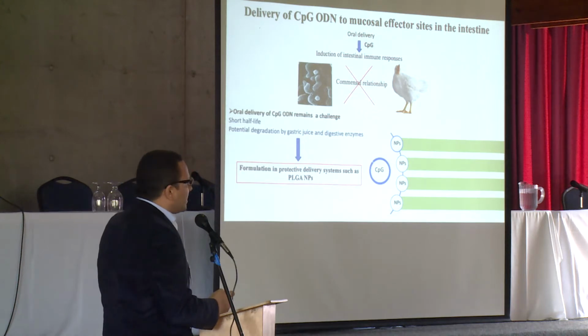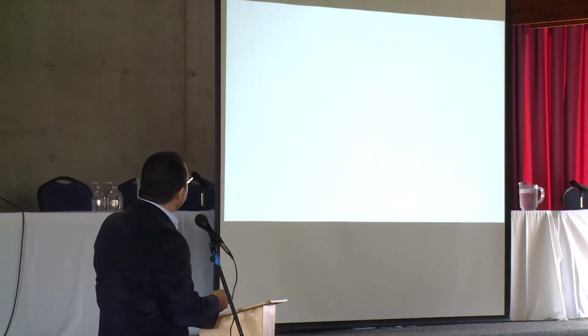These nanoparticles facilitate targeted delivery of CpG-ODN to antigen-presenting cells, enhance vaccine immunogenicity, protect the TLR ligands from degradation by digestive enzymes, and extend the duration of immune system stimulation.